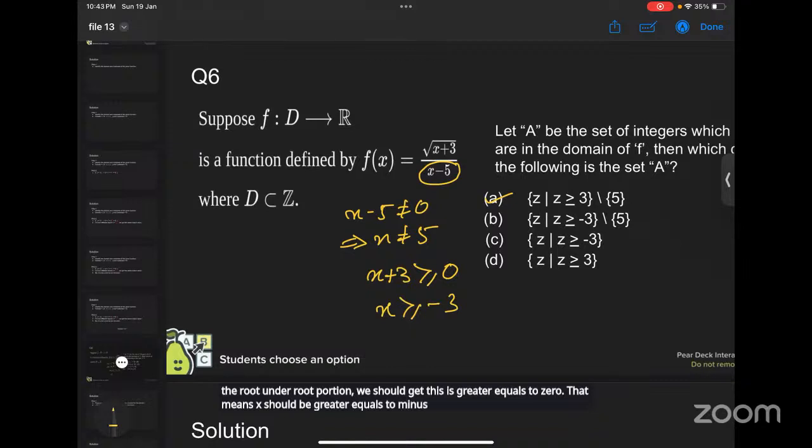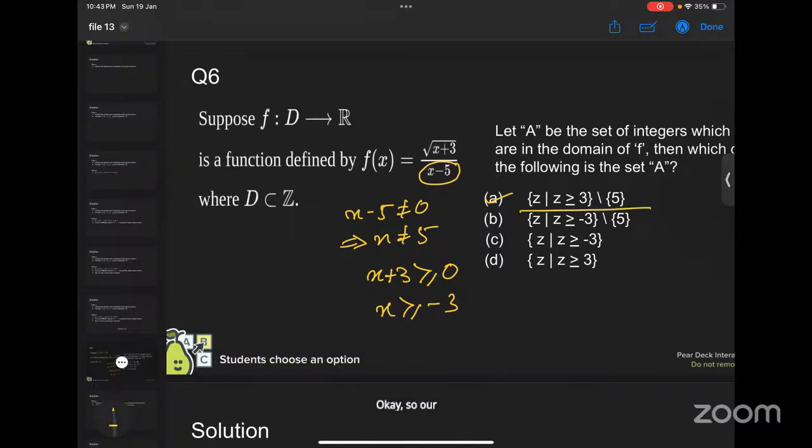Right? Okay. So our domain will be x greater than or equal to -3, and excluding 5. That means option B.